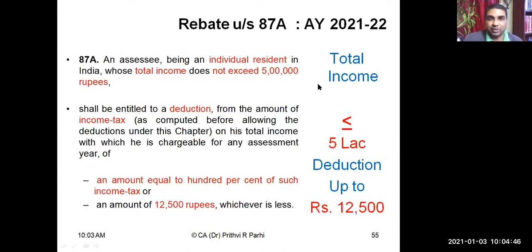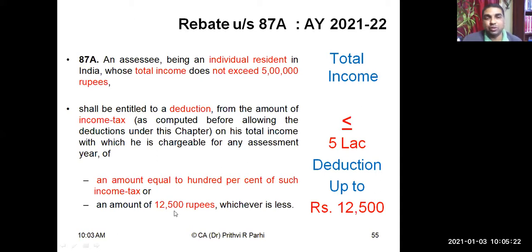87A says, as you can see, an individual assessee, being an individual resident whose total income does not exceed 5 lakh rupees, shall be entitled to a deduction from the amount of income tax. That means if his income doesn't exceed 5 lakh rupees, he is eligible for a deduction from the income tax. How much will be the deduction? An amount equal to 100% of such income tax.